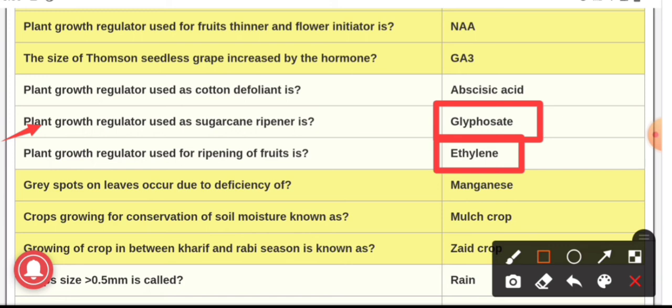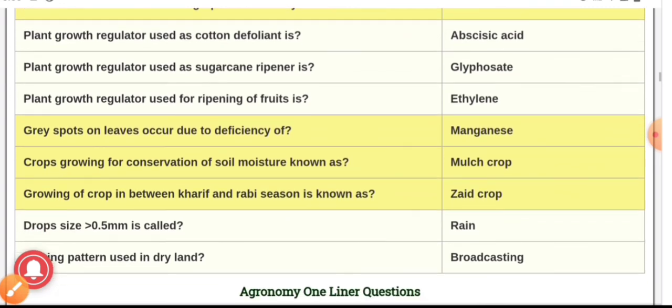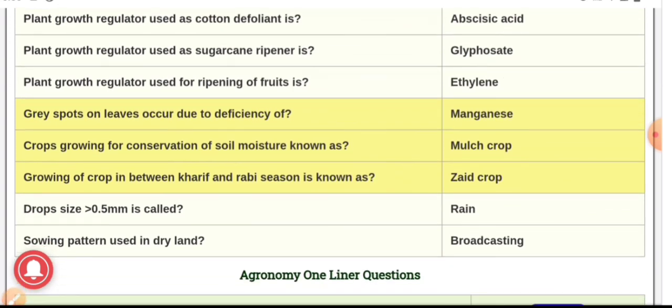Next question, grey spots on leaves occur due to the deficiency of manganese. Means if a plant has deficiency of manganese then grey spots occur on leaves. Next question, the crops which are grown for conserving soil moisture are known as mulch crops. Mulch crops are usually meant for the conservation of soil moisture. Next question, the growing of crops in between Kharif and Rabi season is known as Zaid crop.